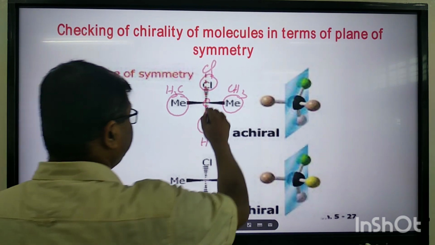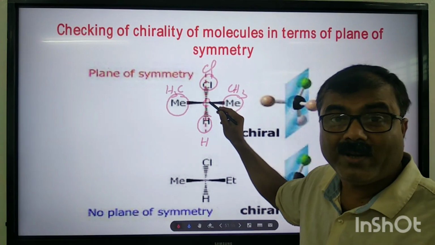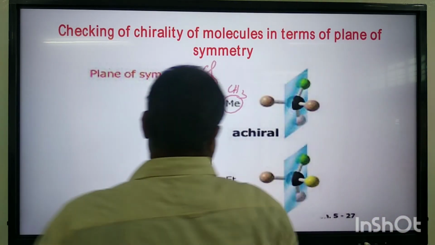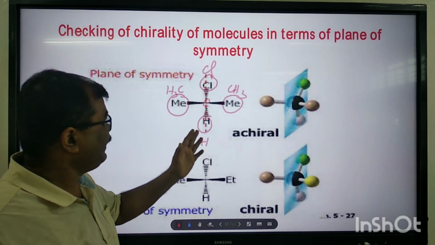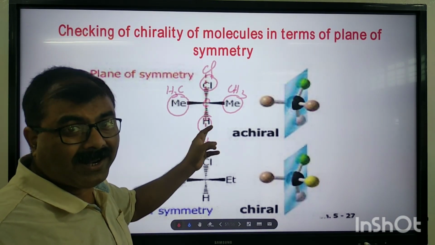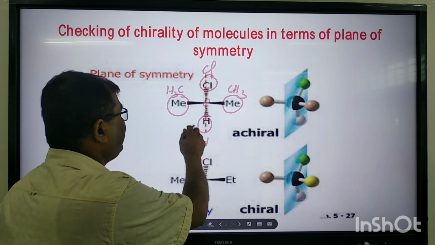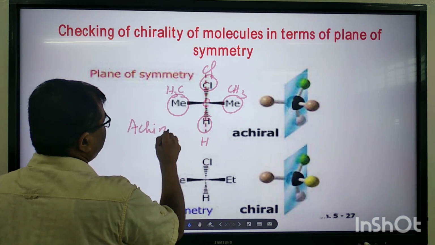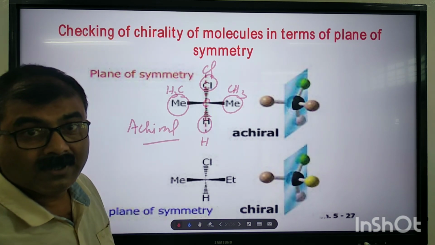So obviously, this carbon is not a chiral carbon. Clear? So straight away you can say, since there is no chiral carbon, therefore this is achiral. This is an achiral molecule.